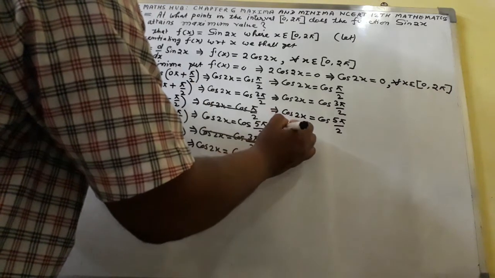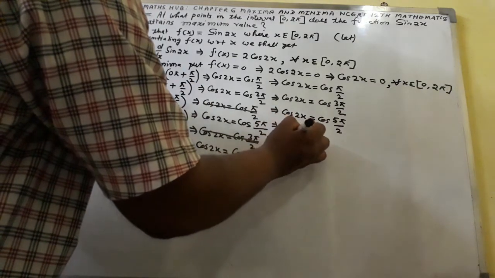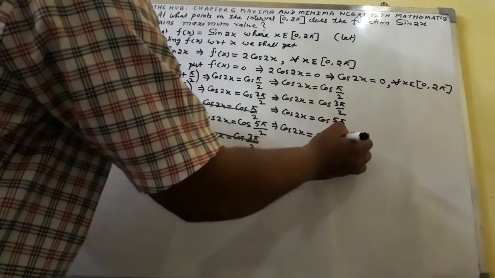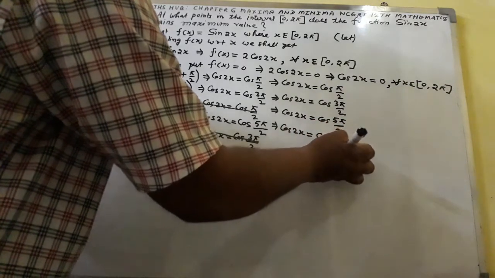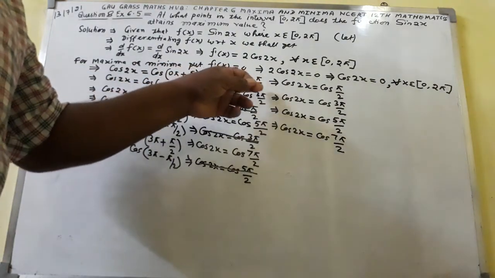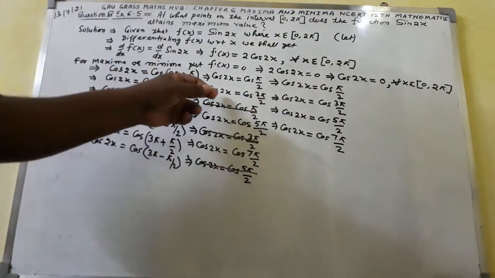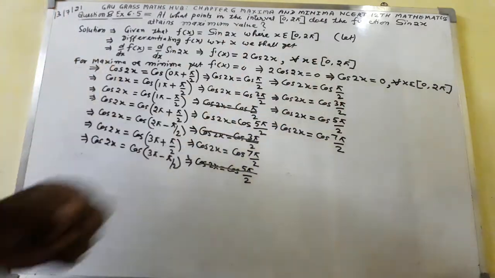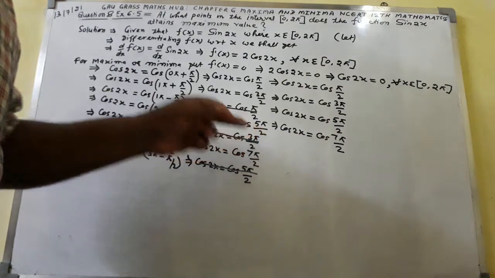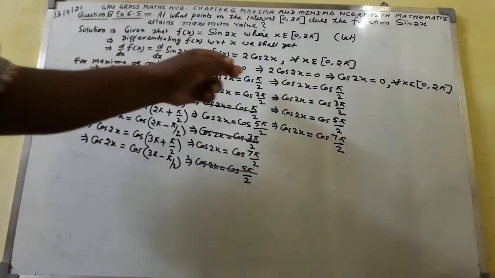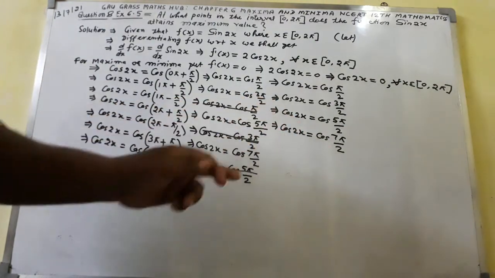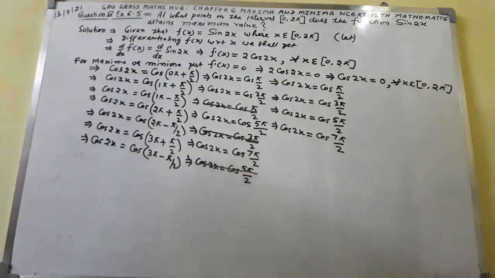Again I shall write cos 2x equal to cos 7π/2. Just tidy: cos 2x equal to cos π/2 I have written, cos 2x equal to cos 3π/2 I have written. Here also cos 2x equal to cos π/2, cos 3π/2, cos 5π/2 or cos 7π/2. This thing I have written.